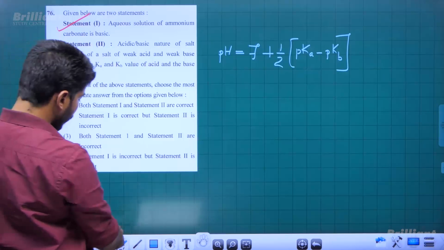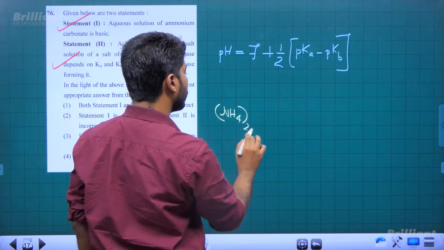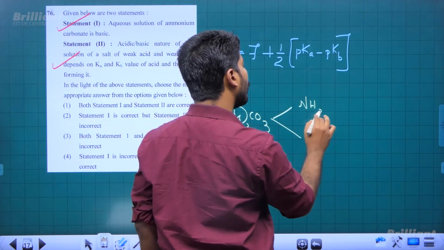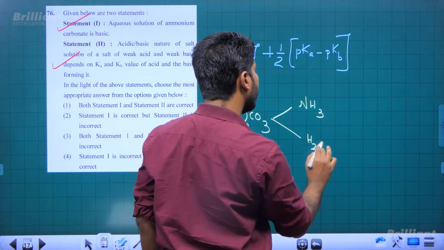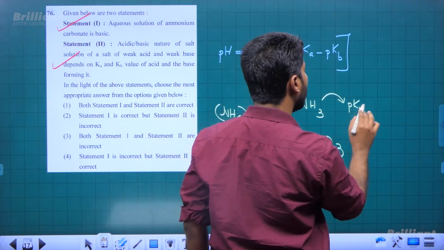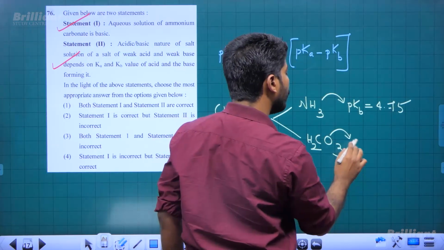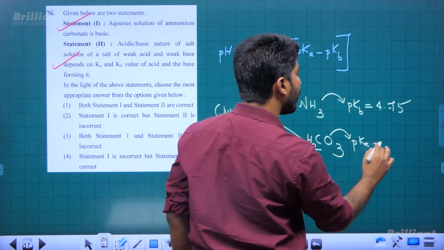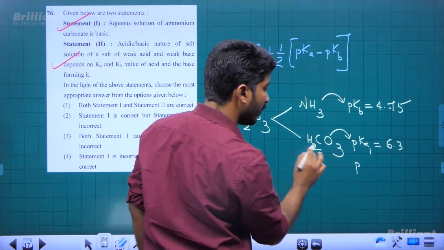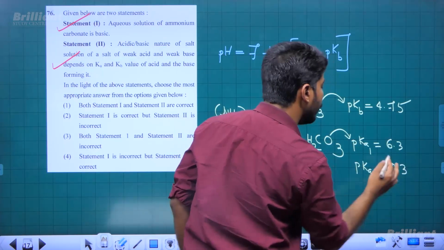Here our salt is ammonium carbonate. It is formed from weak base ammonia and weak acid carbonic acid. Ammonia's pKb is close to 4.75, and for H2CO3, two hydrogens are acidic: pK1 is 6.3 and pK2 is close to 10.3.